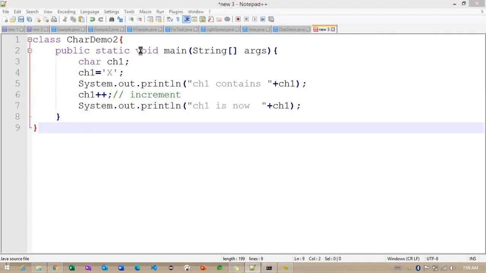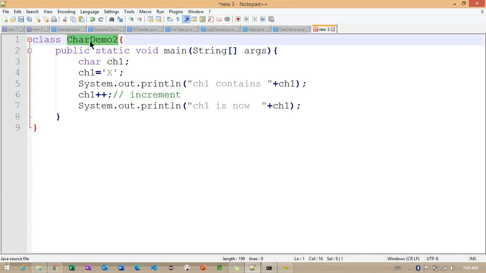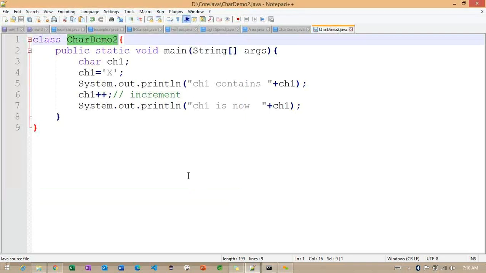So what is the output you are expecting here? Let me copy this and save it as CAD demo2.java. If anyone has any idea, what is the ch1 here? We are going to print at line number 5, and what about this particular line number 7 here? Can you please provide your outputs, what you are thinking? For line number 5, what is the value we are going to get? And in the same way, for line number 7, what is the value we are going to get?